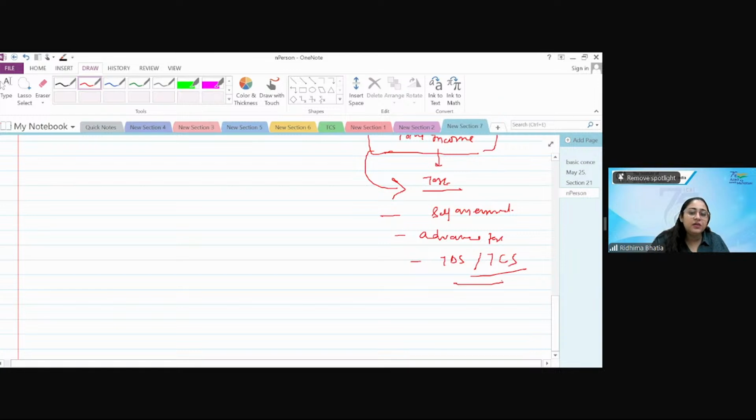Once you file the return, then the related chapters on assessment procedures are there. Once you complete the assessment procedures, then there are chapters regarding appeals, judgments in appeals, and penalties, etc. This is how your income tax is completely over.